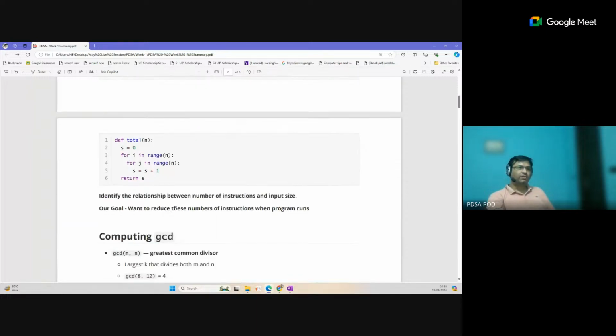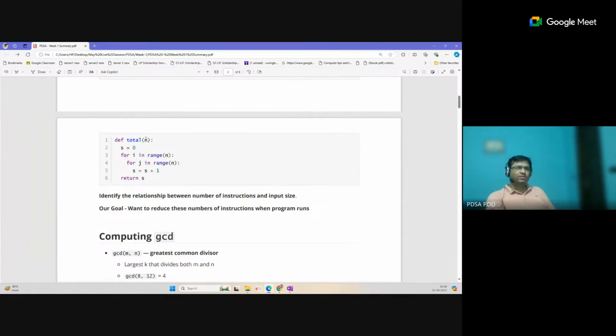If you see this code here, there are two loops running. These loops are nested loops. Inside this nested loop there is one instruction, line number 5, s equal to s plus 1, and before starting this loop we have one instruction, s equal to 0. This function returns the total sum.